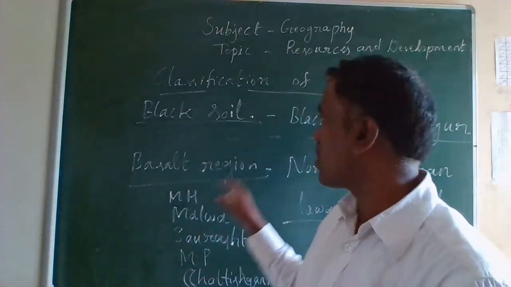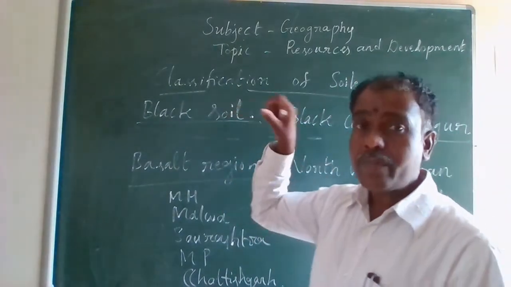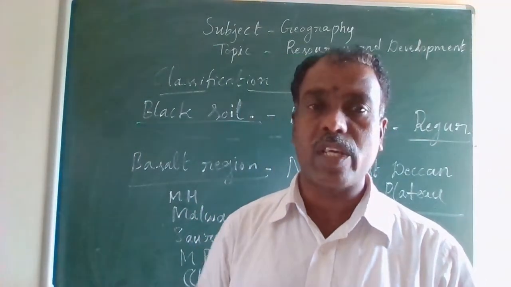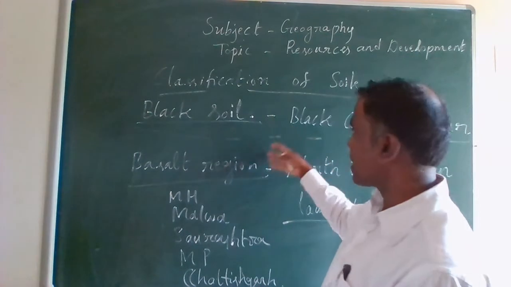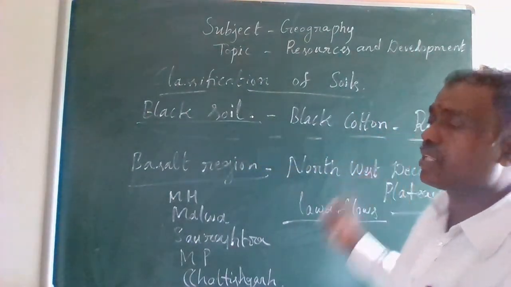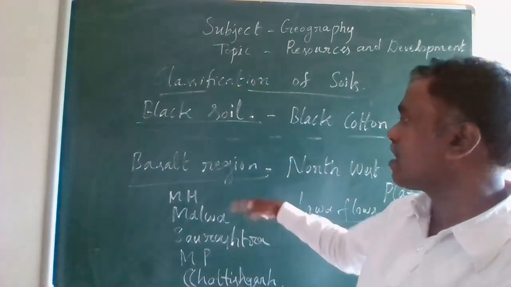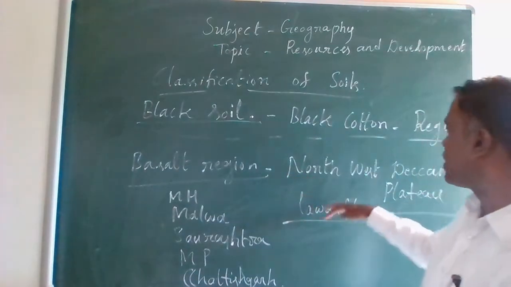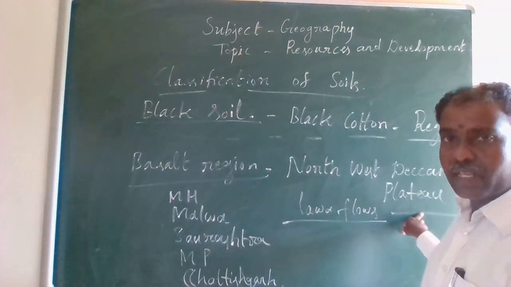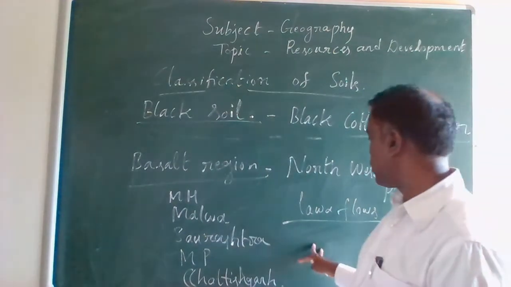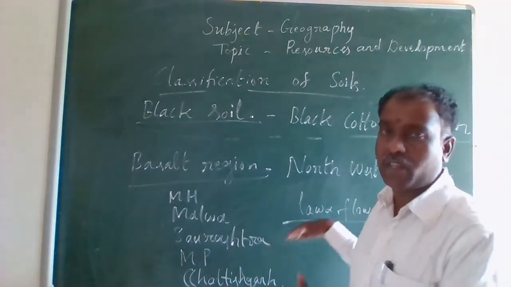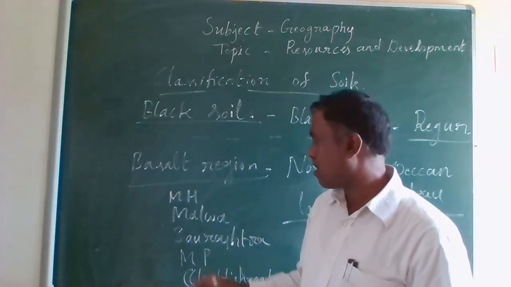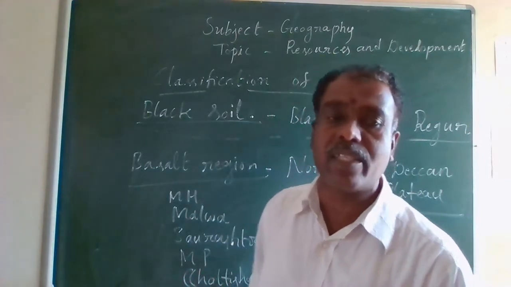So my dear students, once again I would like to repeat about this black soil. See, this black soil is ideal for growing cotton. And because of this black color, it is also called the black cotton soil and the regur soil. Especially we can find it in the typical Deccan trap, that is the basalt region, especially the northwest Deccan plateau. The black soil is made up of lava flows, and it's found especially in Maharashtra, Malwa, Saurashtra and even Madhya Pradesh and Chhattisgarh.